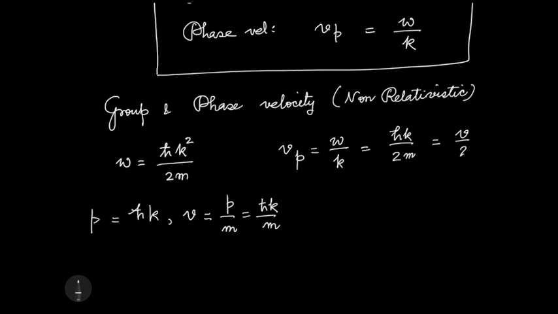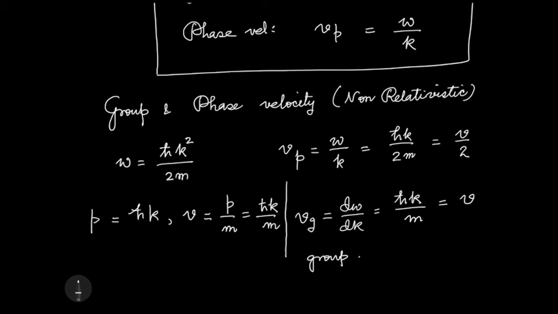So the phase velocity is essentially half the velocity of the particle. If I calculate the group velocity though, which is d omega by dk, I get 2k h cross squared, that 2 cancels out with the 2 in the denominator, so I get h cross k by m, which is essentially the velocity of the particle.